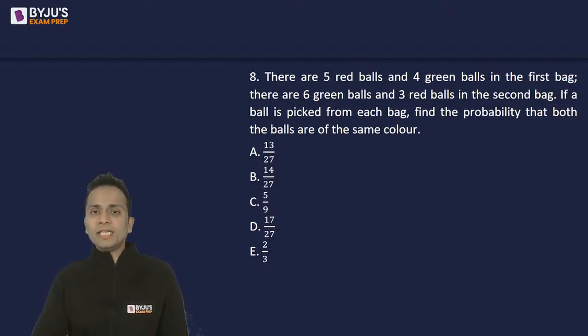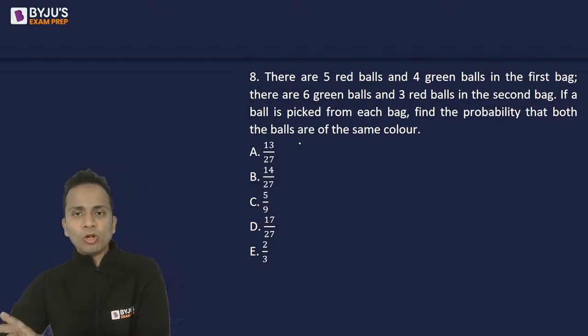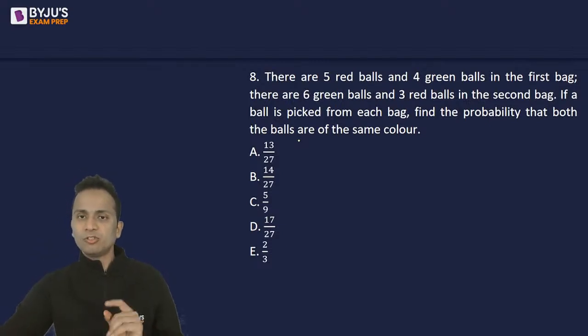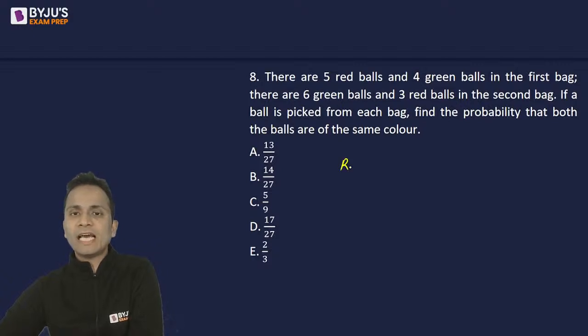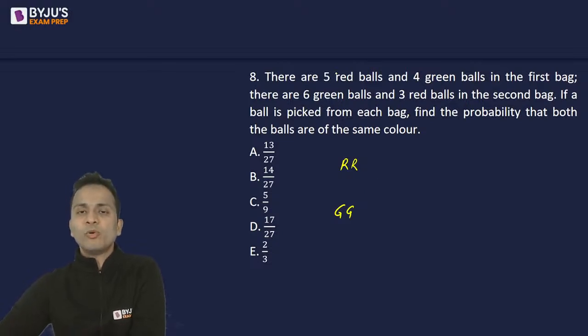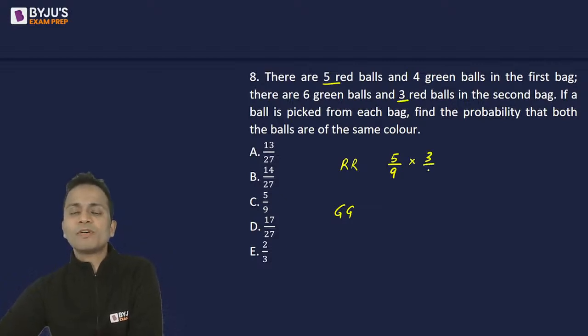Let's go to question number 8. Both the balls should be of the same color, right? So the colors of both balls should be the same. So what can the possibilities be? It can be both balls red or both balls green, right? Now both red: from the first bag there are 5 red balls out of a total of 9 balls. In the second bag there are 3 red balls out of a total of 9 balls, right?